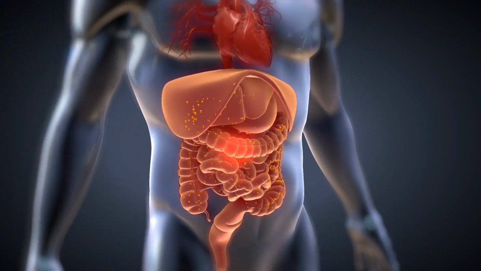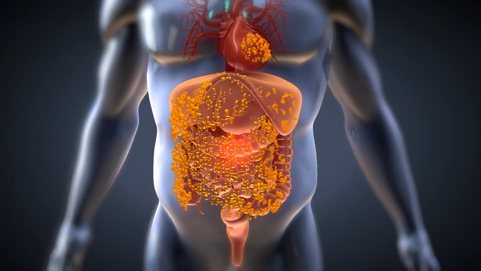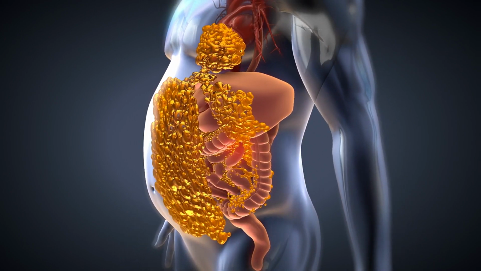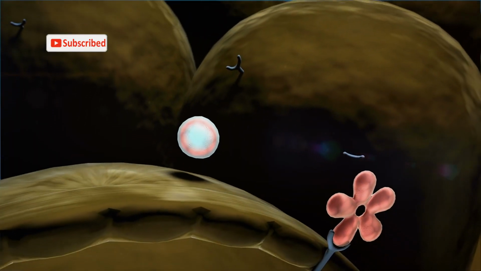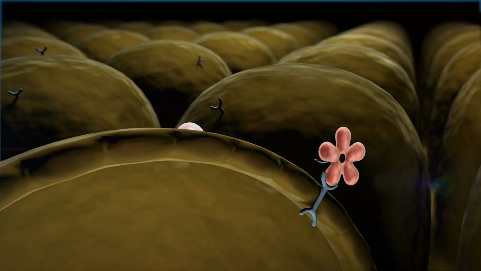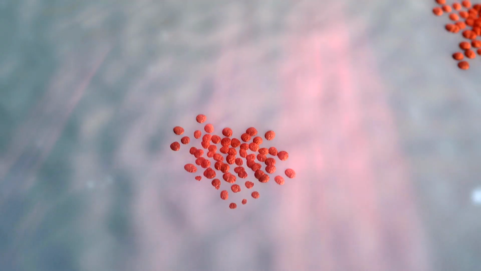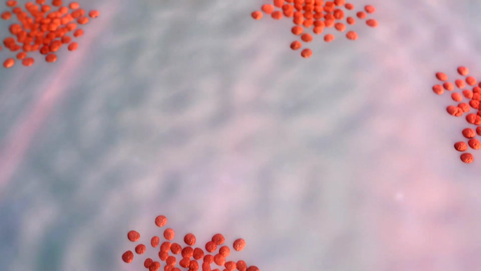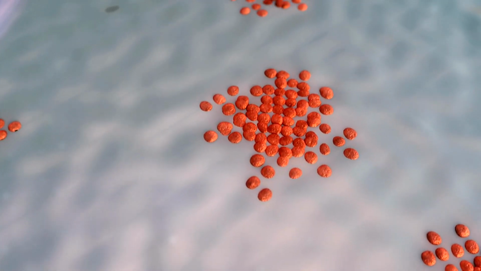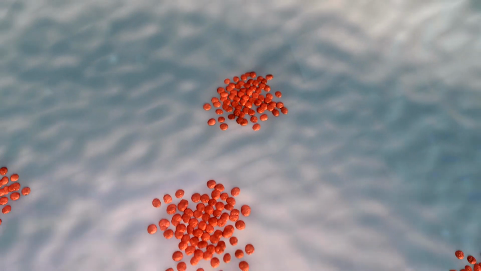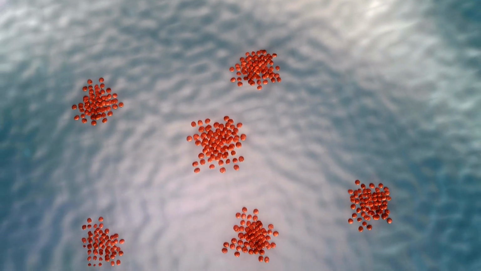Obesity, particularly the accumulation of visceral fat around the abdomen, is closely linked to the development of insulin resistance. Visceral fat releases pro-inflammatory cytokines and other substances that impair insulin action in cells. This state of chronic inflammation not only contributes to insulin resistance, but also to the dysfunction of pancreatic beta cells, which are responsible for insulin production.